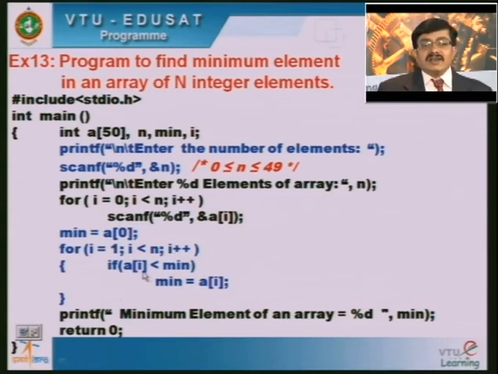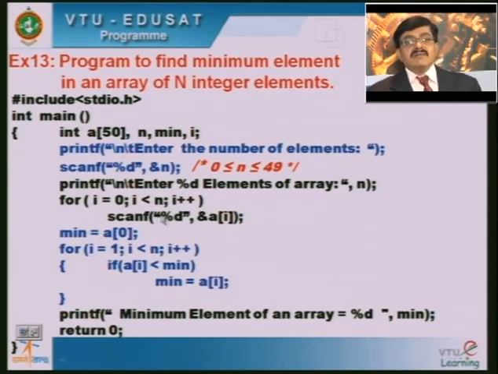If the first element a of 1 is lesser than the min, I can conclude min is equal to a of i. For else, I cannot write that the min value itself is the minimum element of an array, because until and unless I compare with all the elements of the array, I cannot conclude which is the minimum element. Once i comes out of the loop, whatever min value is getting updated there will be the minimum element of an array.